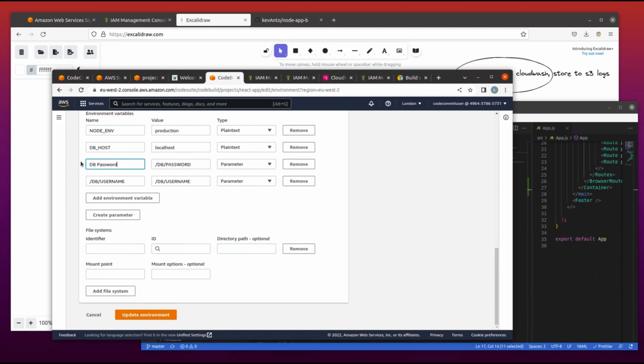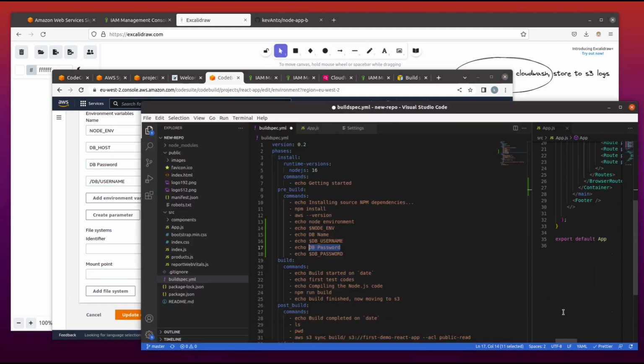Okay, so everything being written correctly. Let's check. Okay, let's adjust that in order to have the same values, not to have a fail. Okay.